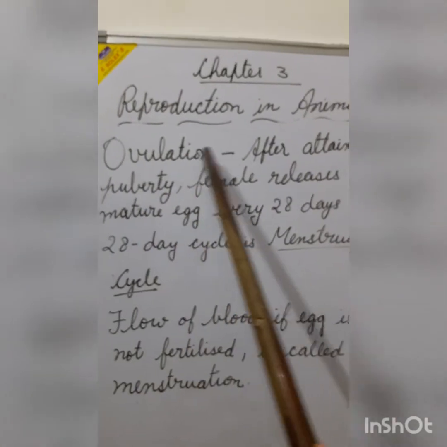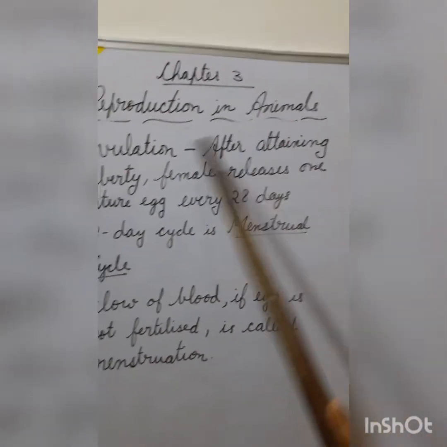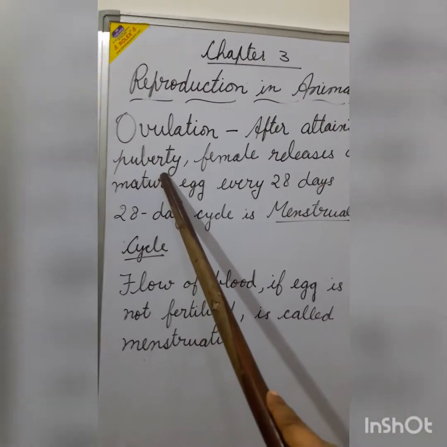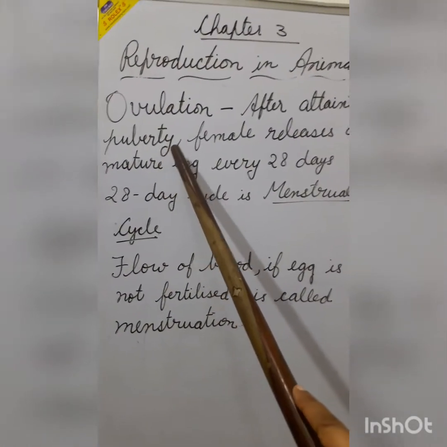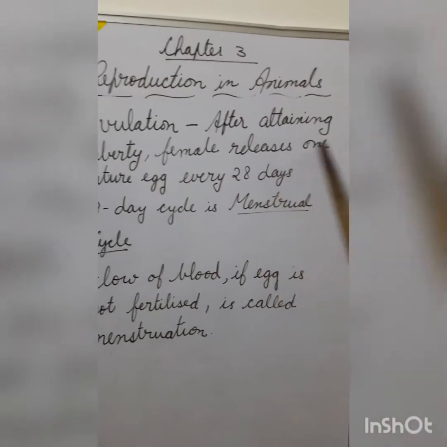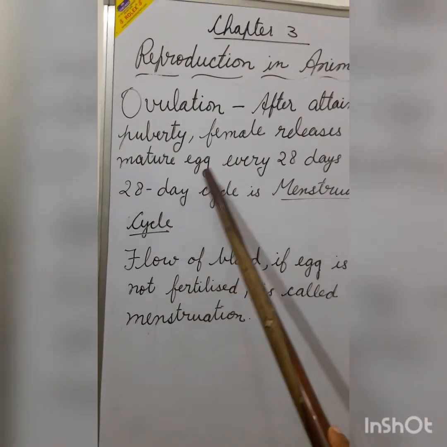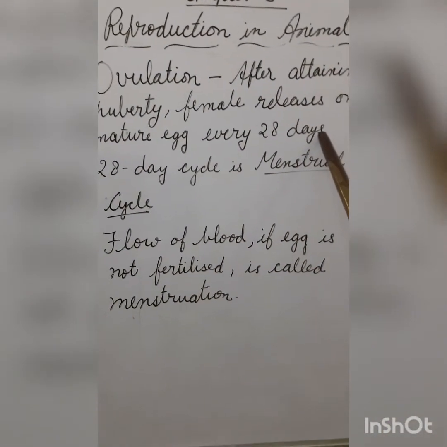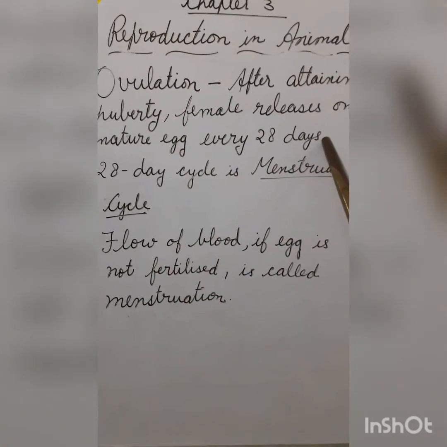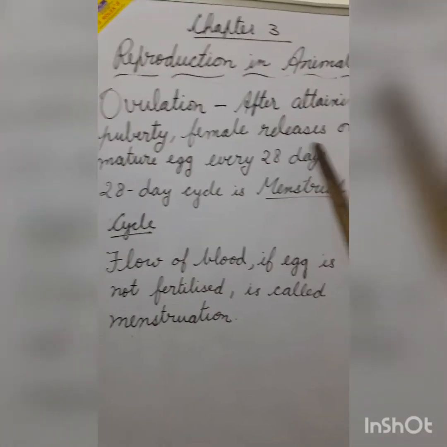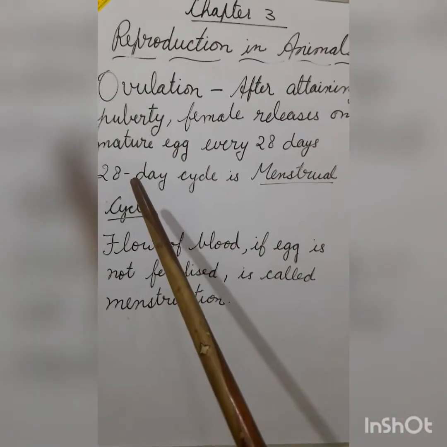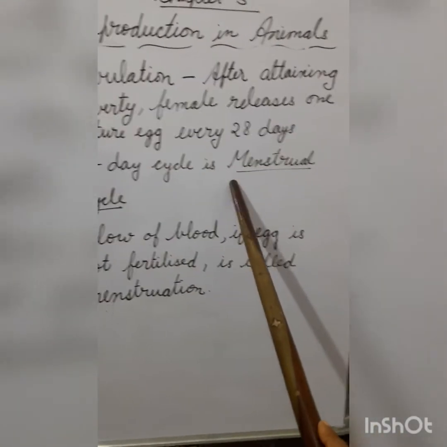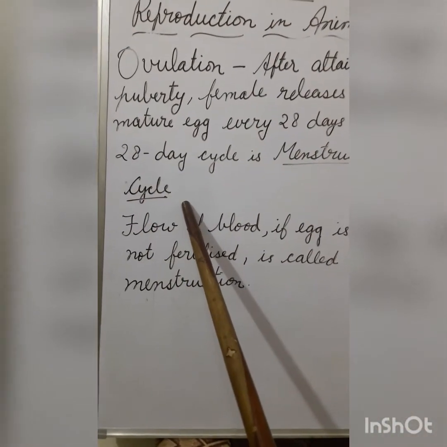Now, ovulation. The stage when males and females are ready for reproduction is called puberty. After attaining puberty, the females release one mature egg every 28 days, or near about 28 days. This is called ovulation. The 28-day cycle is called the menstrual cycle.